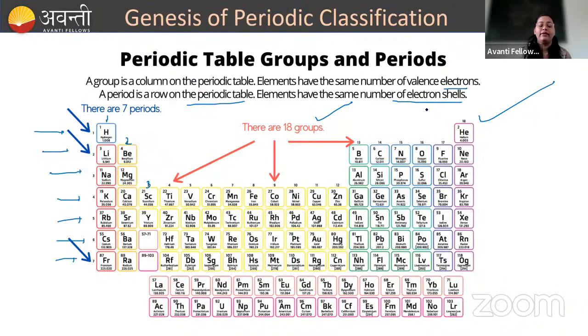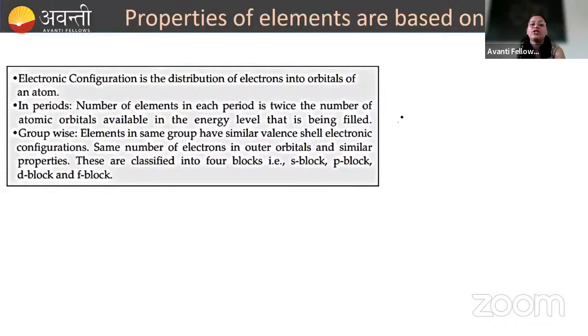You know how we can distinguish between them: S, P, D, and F also. Yeah. So electronic configuration is the distribution of electrons into orbitals of an atom. So what is electronic configuration? We describe the electronic configuration of every element. It is the distribution of electrons into different orbitals according to their energies, right?